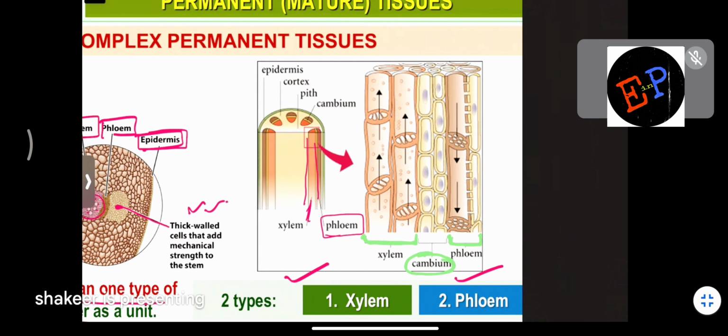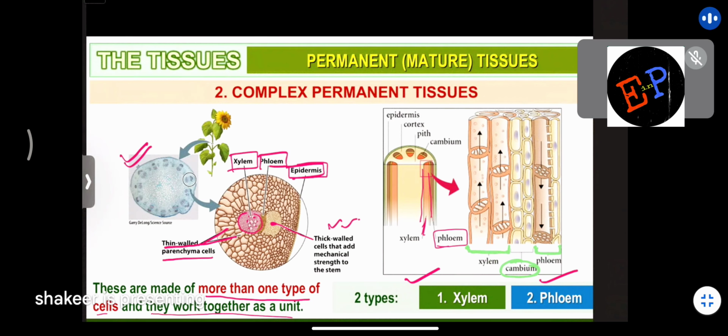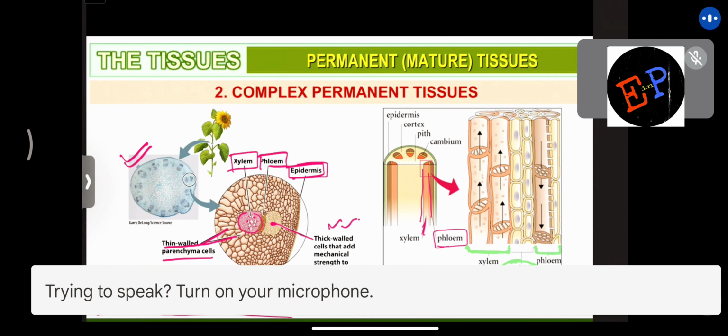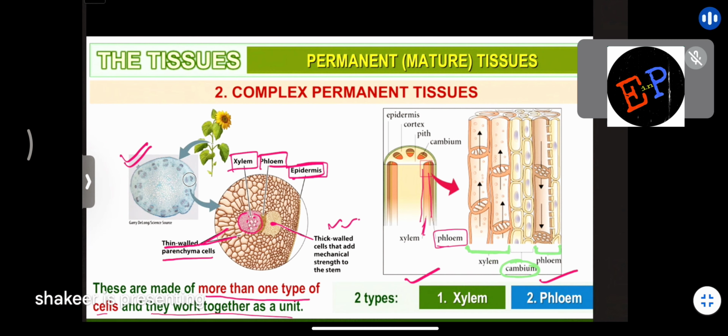And what is the function of xylem and phloem? We will continue. So therefore, complex permanent tissues, there are how many types? Two types. They are xylem and phloem. So which is the group of complex permanent tissues which is towards the center of the stem, xylem or phloem? Xylem you will find towards the center of the stem. Okay? Phloem you will find on the outer side of the stem. Are you able to understand?